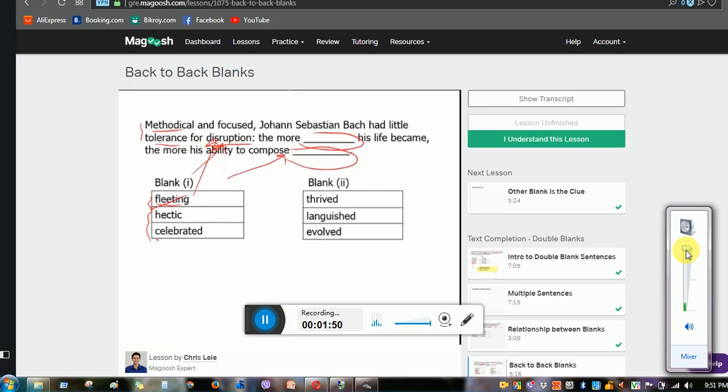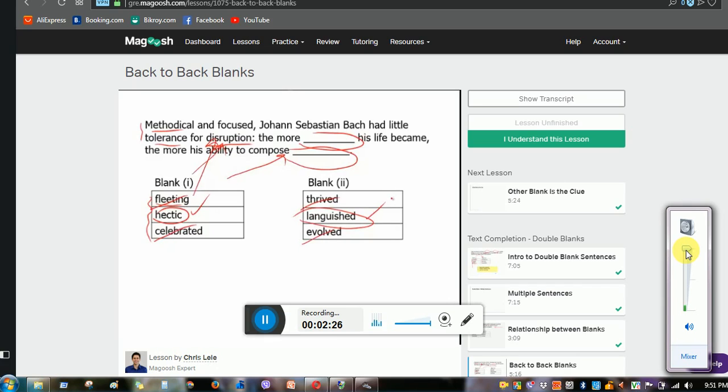We can get rid of fleeting, and we can also get rid of celebrated, which really doesn't directly get at disruption or lack of disruption the way that hectic does. And so if the word is hectic for the first blank, the second blank is going to be the opposite of that. Thrived is positive, so we want something where his ability to compose was actually not thriving, but the opposite. Evolved is not the opposite of to thrive or to do well, but that leaves us with the word languish. If something languishes, it doesn't do well. It kind of tapers off and goes down or diminishes. And so therefore, these are our two answers.